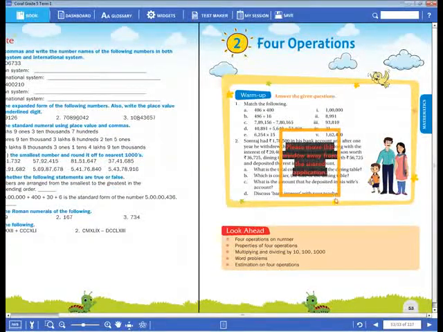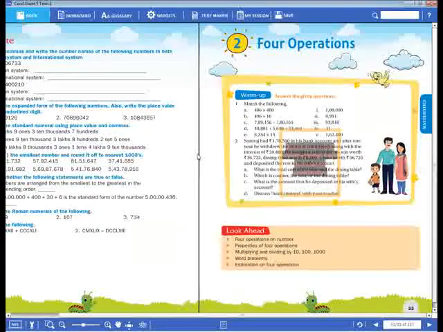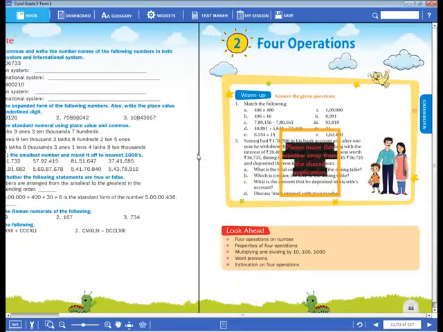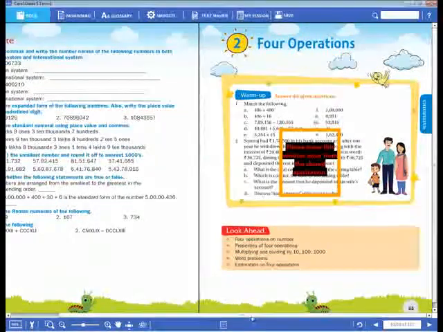So now, okay, dear children, everyone look at the screen now. Here a warm-up session is there. Already you have learnt these four operations in the lower classes, no? Addition, subtraction, multiplication and division. On that topic only, they have given a few questions, so you should do them, dear children. You have to do this warm-up session.